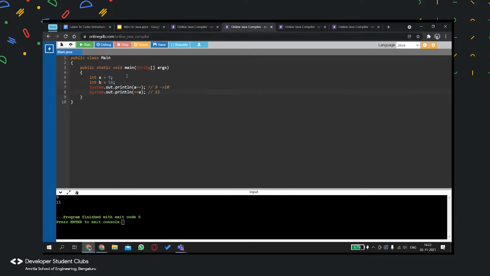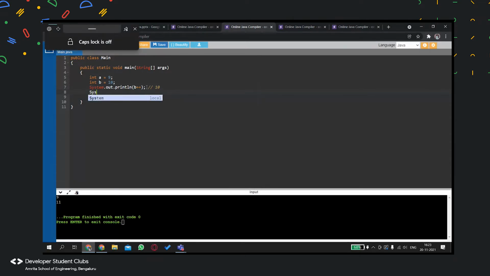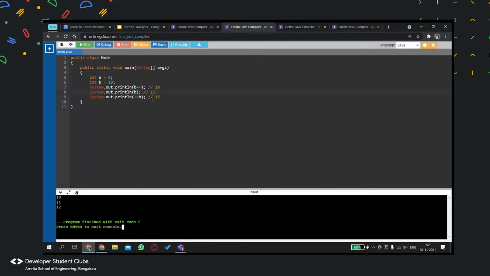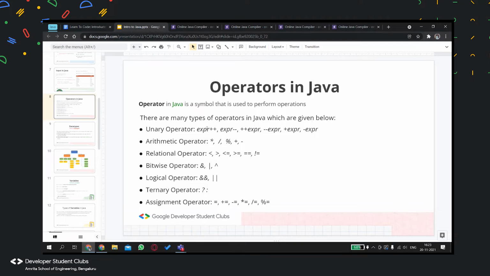Let's just do it with B. Can someone tell me what the value of B would be after this statement? Initially the value of B is 10. What would it be over here? 12. Put System.out.println B over here. What will the value of B be? 11. Yes. I hope you understood what postfix and prefix is.